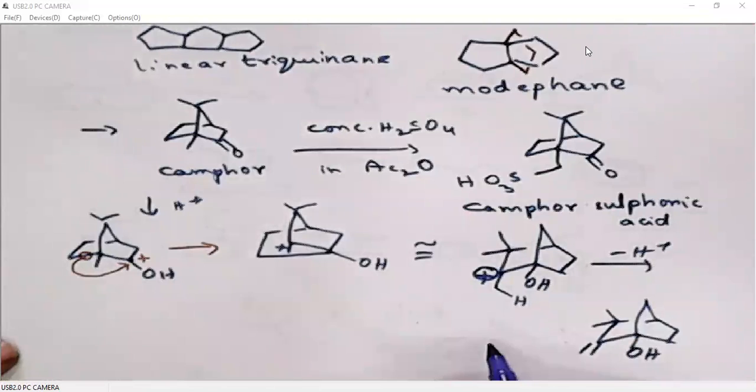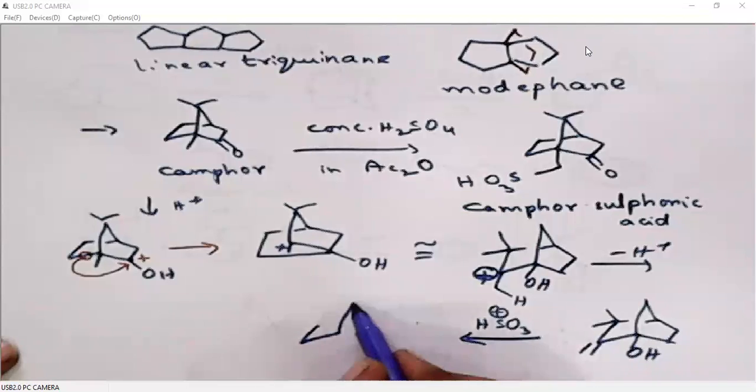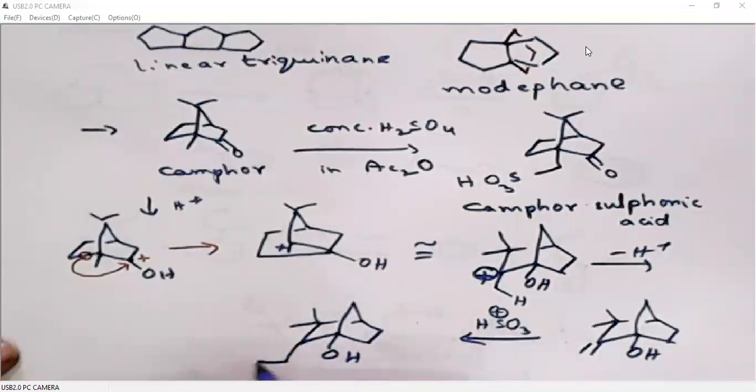Then on this double bond, HSO3 plus will attack, giving SO3H, and we are generating a carbocation here.